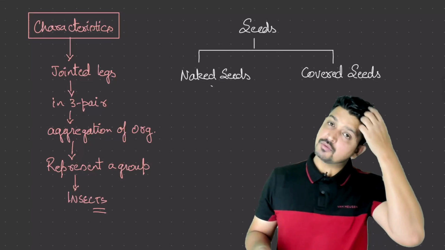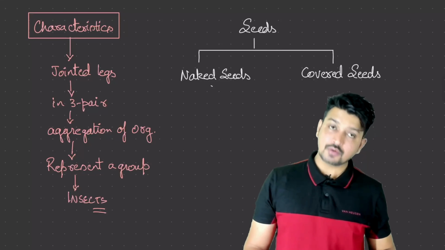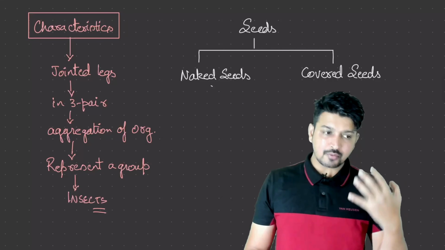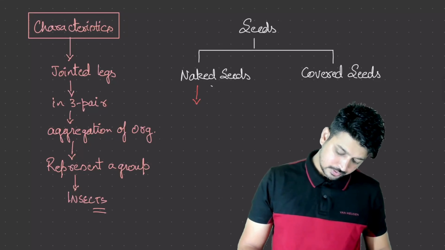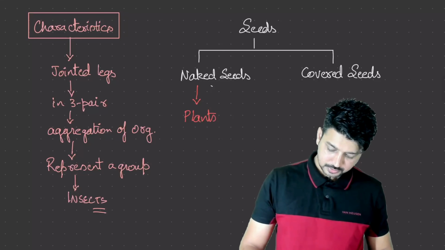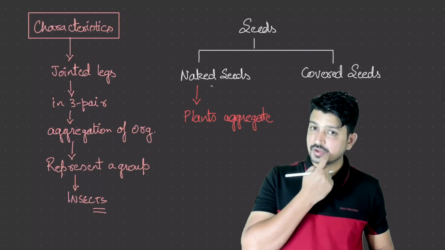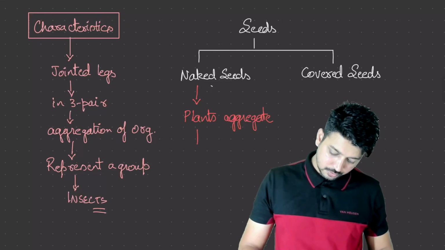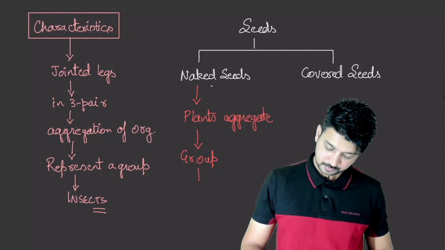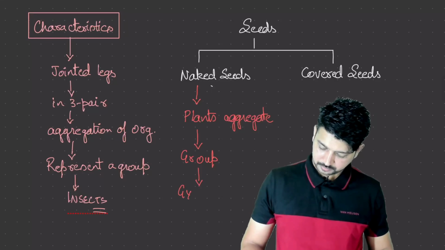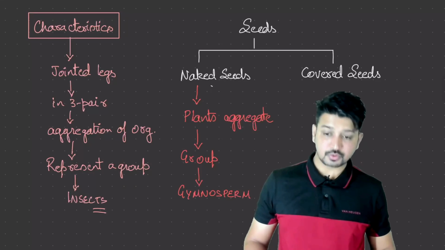So we have naked seeds and we have covered seeds present. In the naked seeds, what group have we made? We have done a plant aggregation. We have just aggregated certain plants and made a particular group called gymnosperm.